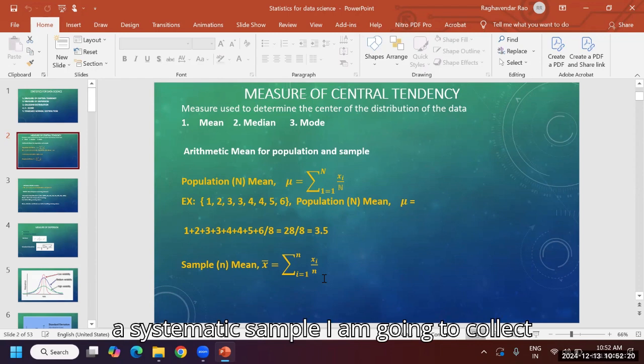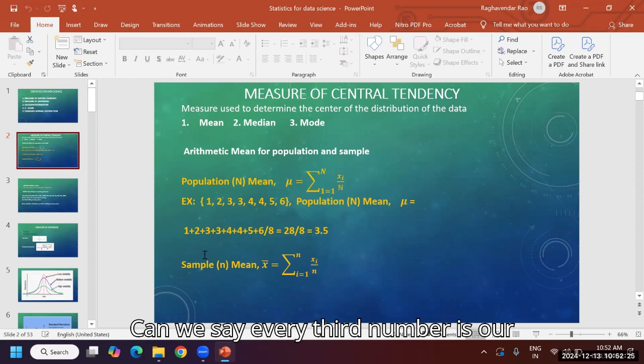A systematic sample I am going to collect from this. Systematic sampling: can we say every third number is our sample? Every third number is our sample. So the first number, which one comes? 3. Then 3 plus 4, and 4, this 4 plus 5. 3 plus 5, 8. Okay, 3 plus 4 will come, 3 plus 4, 7. And 5, 6, we have to leave.